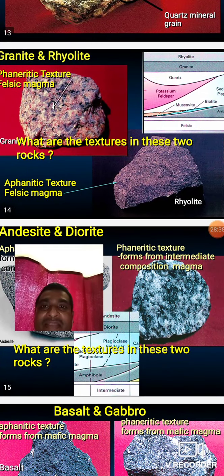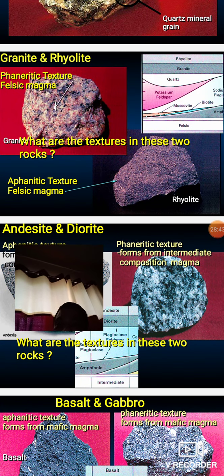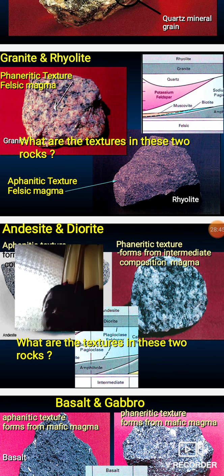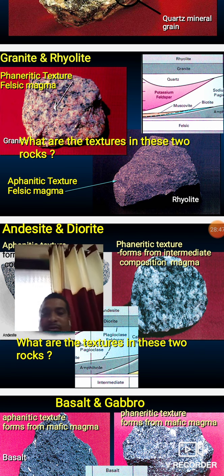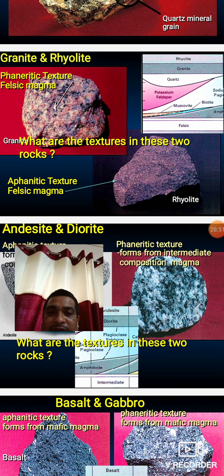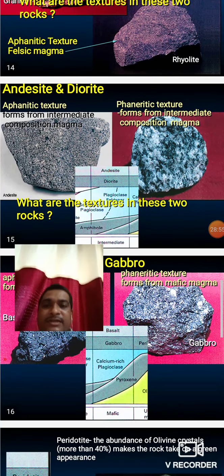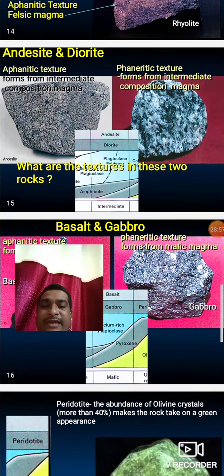These are the granite, phaneritic textures, coarse-grained textures. Granite shows coarse-grained textures. Another, andesite and diorite: andesite shows very fine-grained textures, also called aphanitic textures.